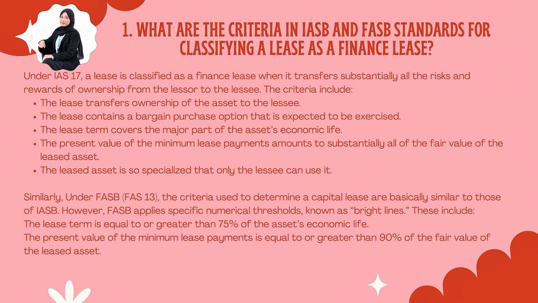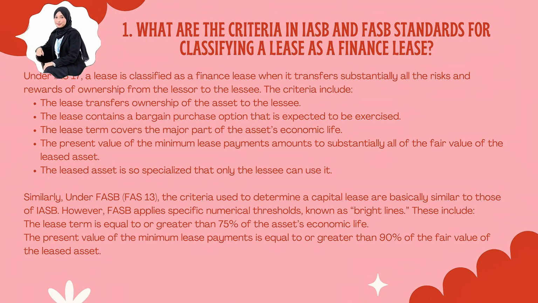Second, the lease contains a bargain purchase option that is expected to be exercised. Third, the lease term covers the major part of the asset's economic life. Fourth, the present value of the minimum lease payments amounts to substantially all of the fair value of the leased asset. And fifth, the leased asset is so specialized that only the lessee can use it.